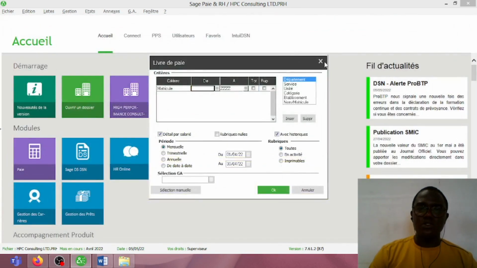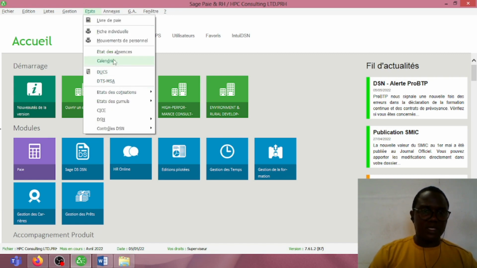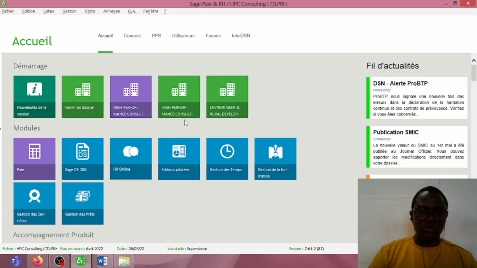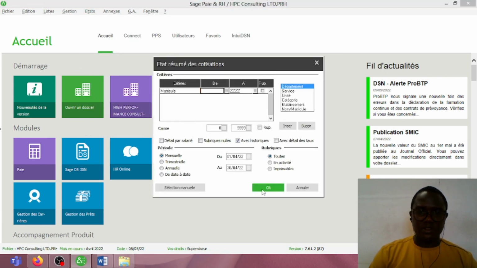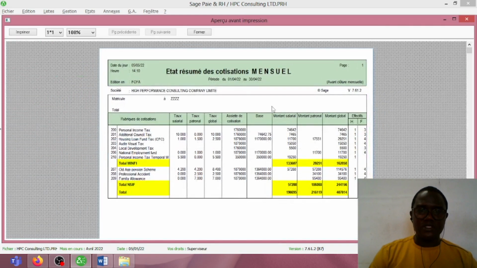Let's see how we can also use the software to generate a statement that will tell us how much we are to pay to the tax office and how much we are to pay to CMPS. So if we click here and take this option, everything here is okay. So I'll just click okay, and I will take preview. So this is a statement of contributions and tax. It shows us the total amount of money we need to pay to the tax office. I've just put here total mean fee. The mean fee means the money that will be going to the Ministry of Finance. And we have here the total to the National Social Insurance Fund, that is CMPS.